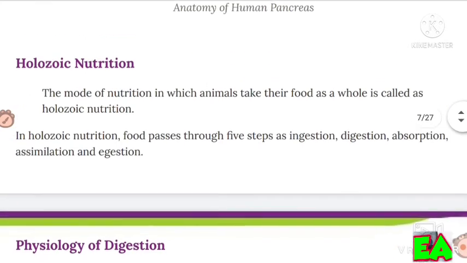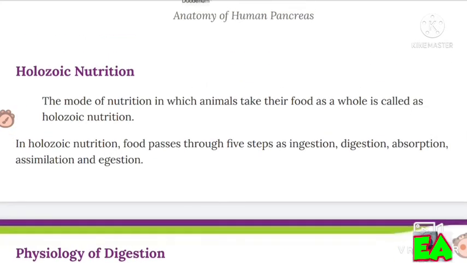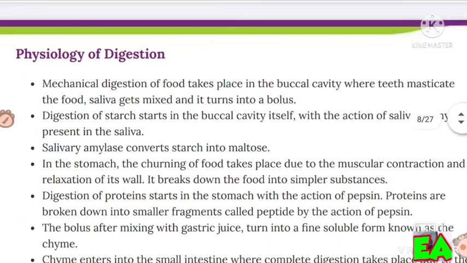Then holozoic nutrition. The mode of nutrition in which animals take their food as a whole is called holozoic nutrition. In holozoic nutrition, food passes through five steps: ingestion, digestion, absorption, assimilation and egestion. At first, physiology of digestion.